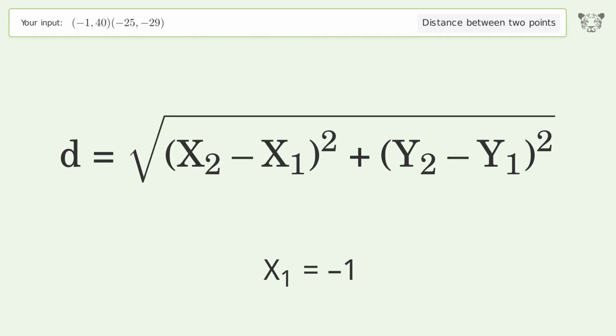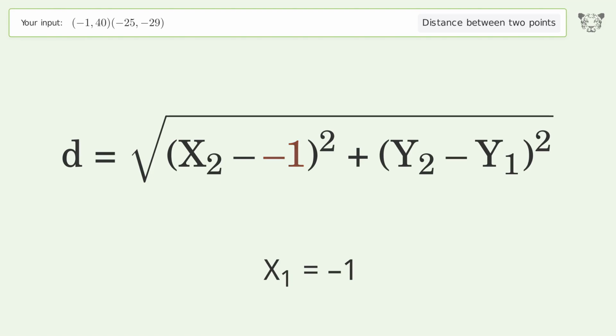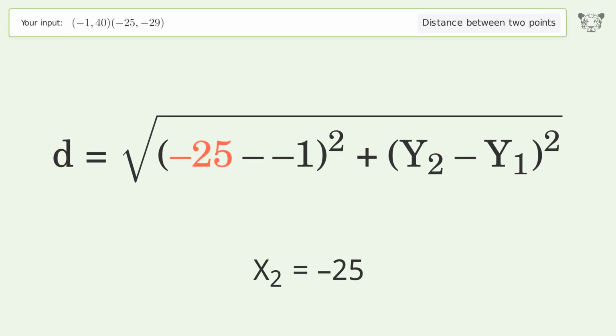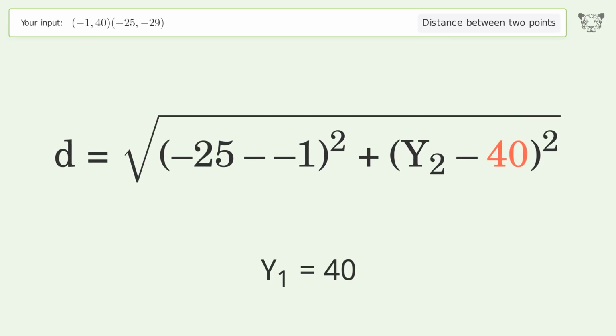x1 equals -1. x2 equals -25. y1 equals 40. y2 equals -29.